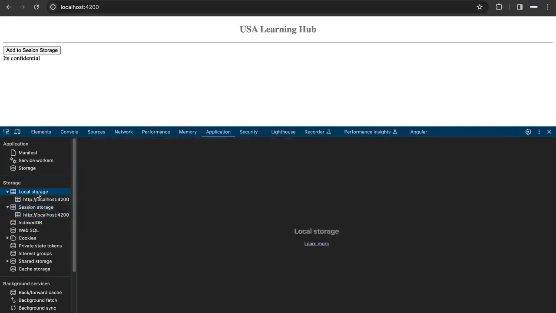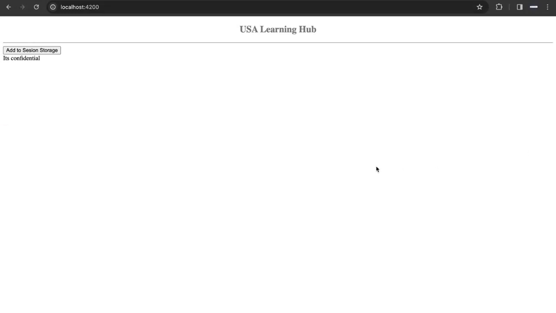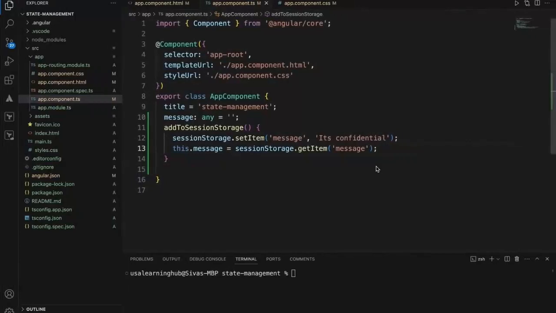Session management meaning once you log in, you have an authentication token. You want to keep the token as long as you are logged into the application, because when you navigate from one page to another page, you need the token to be passed, and if there is any API call, we have to pass the token to that. So for that type of scenario, we need state management, but we should never use local storage or session storage.